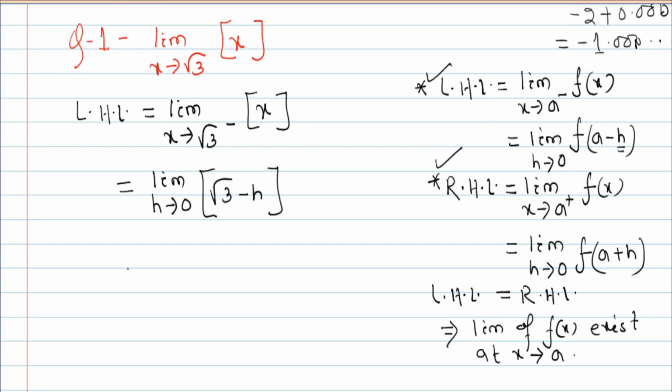Where will it lie? √3 is 1.732, minus some very small number, that is 1 point something, so the value of this is 1.